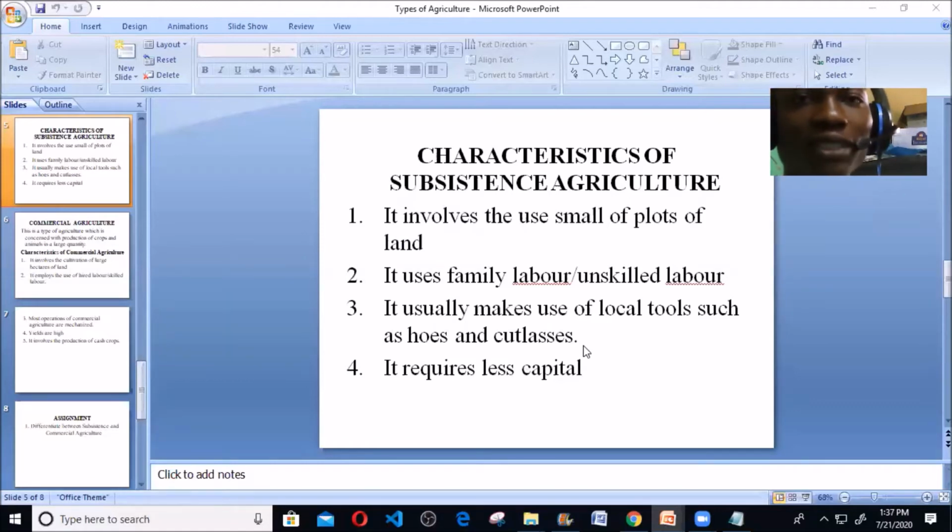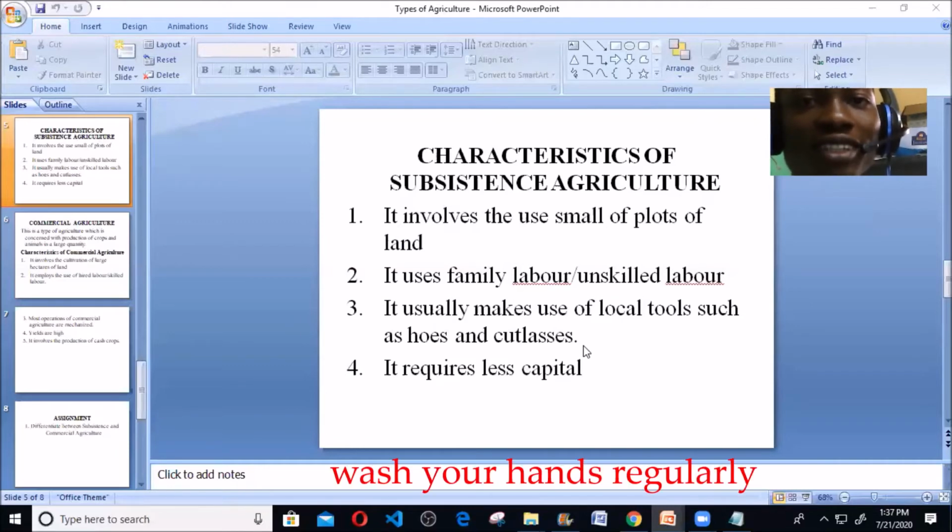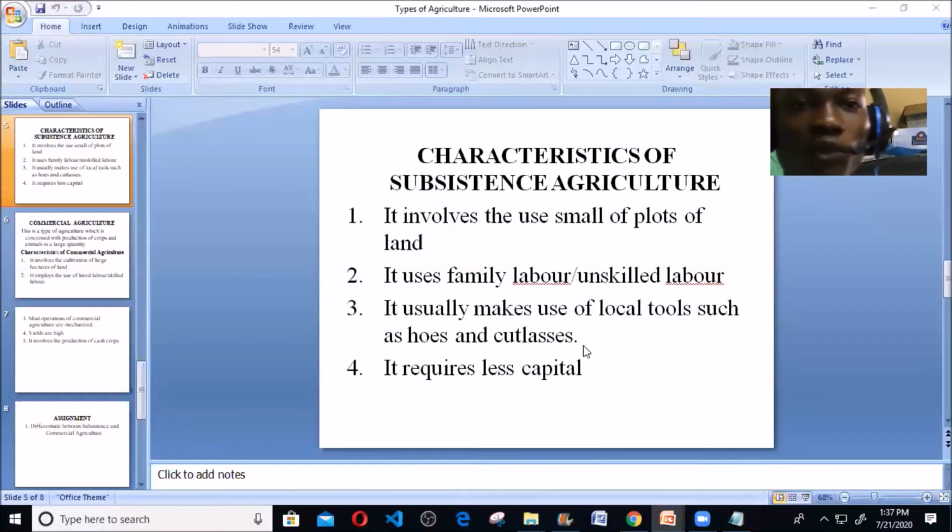And number four here says it requires less capital. Now, what does capital mean? Capital simply means money. So it requires less money for you to start up this subsistence agriculture. Just get your plot of land, you get your local tools which are very cheap. You can't compare the prices of local tools to some tractors or machines. It's incomparable. So it requires less capital. You use your local tools, you farm on your land, you just use family labor. You don't need to invite a professional, because inviting a professional, you have to pay for the services this professional is going to render for you.